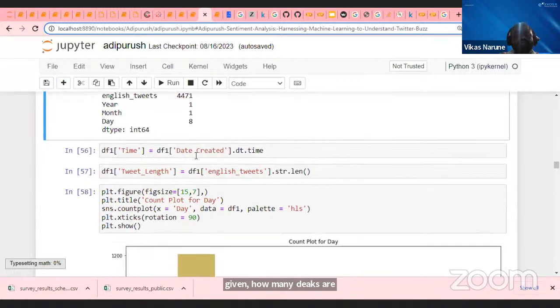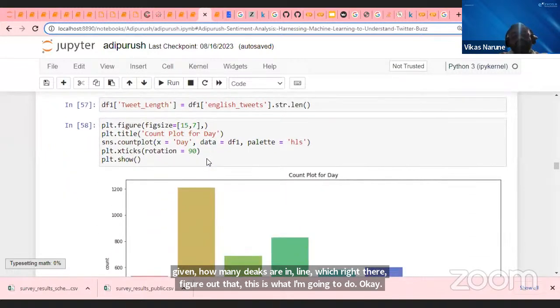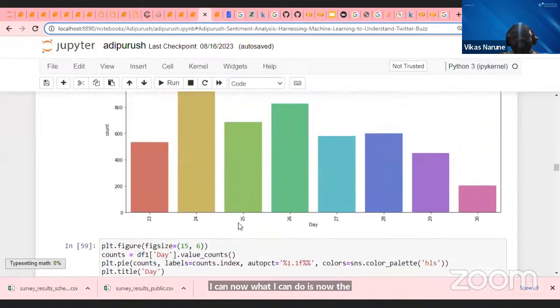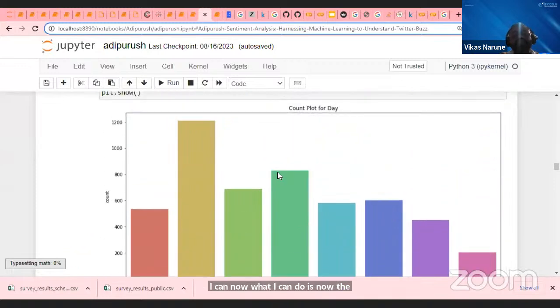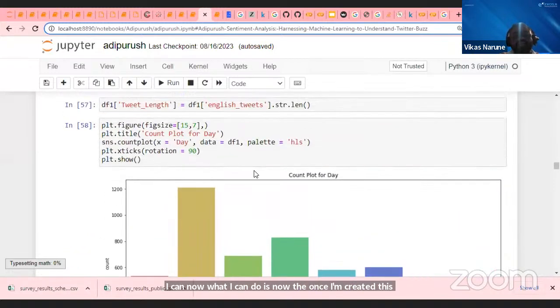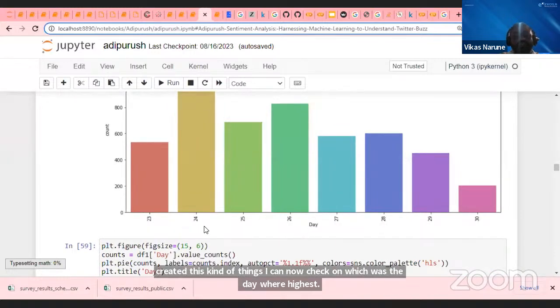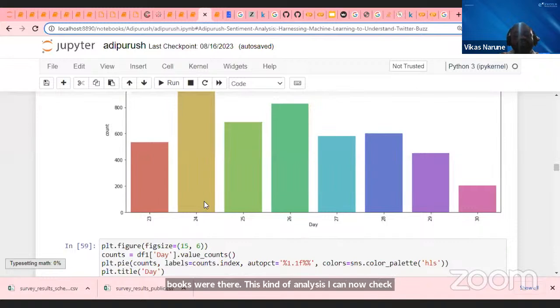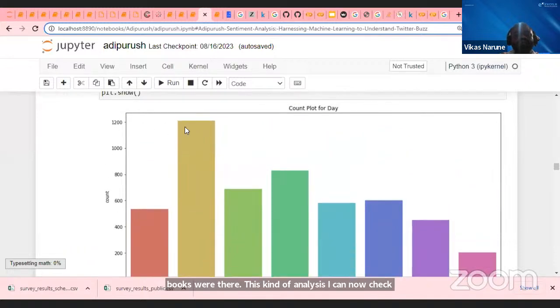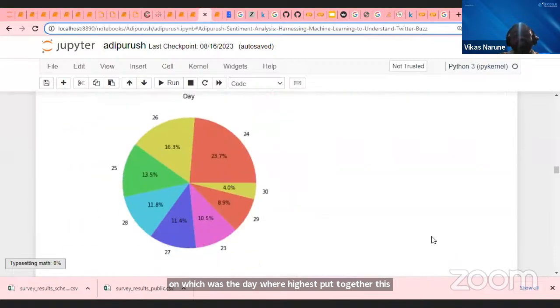Okay, guys, once I have created this, I can now check on which day the highest tweets were done. This kind of analysis I can do on which day, on what date. You can see here, on 24th of June. This movie was released in the month of June 23. On 24th of June, the highest tweets were done, 12,000 tweets. So this kind of analysis you can do also.